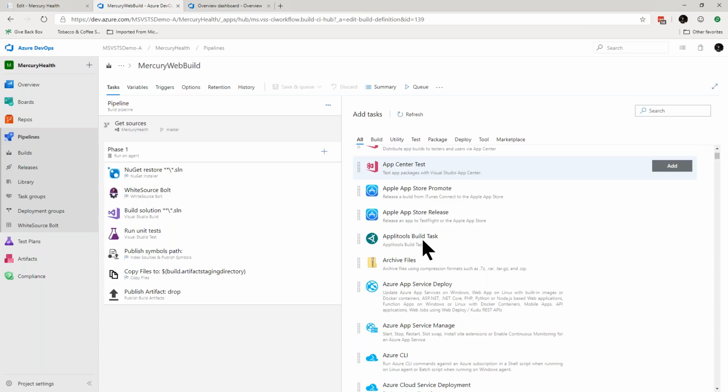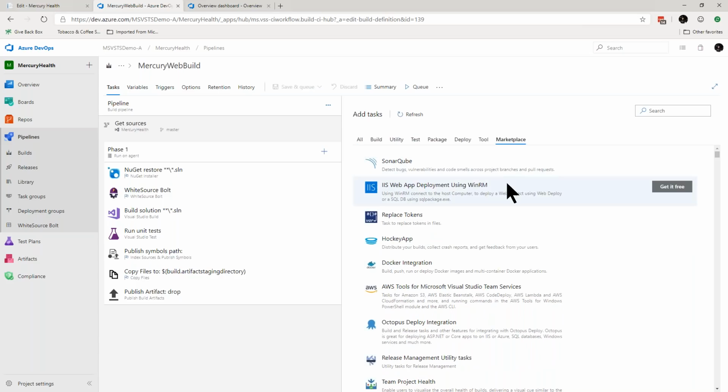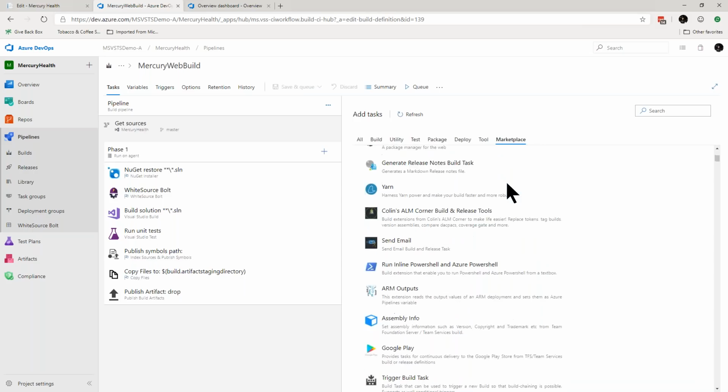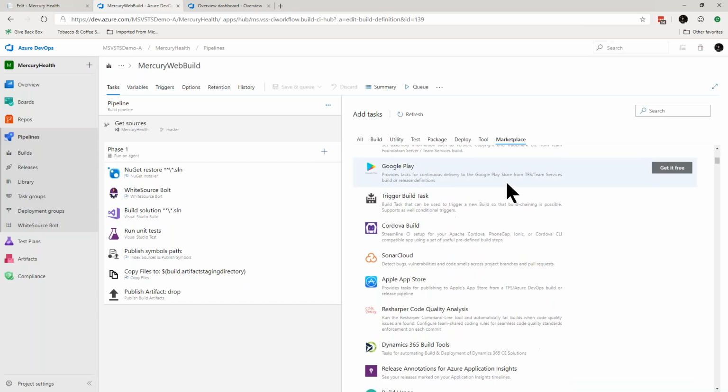So of course, people ask me, great, you guys have hundreds of tools that you can use, but what if I want to do something in my build pipeline that doesn't exist out of the box, right? What I would do is check the marketplace, because in the marketplace, we have over 1,000 tasks that our partners have created that you can just download and start using. And as you scroll through this list, once again, you start realizing really quickly, any language targeting any platform.